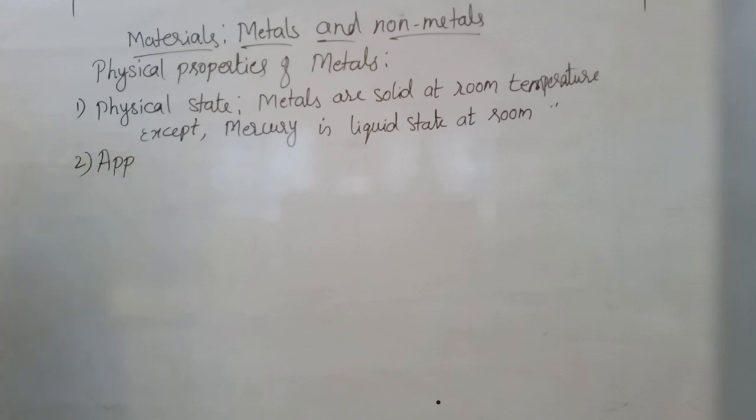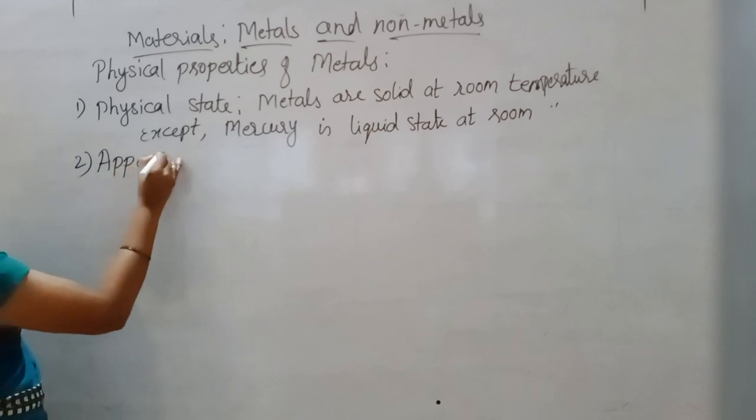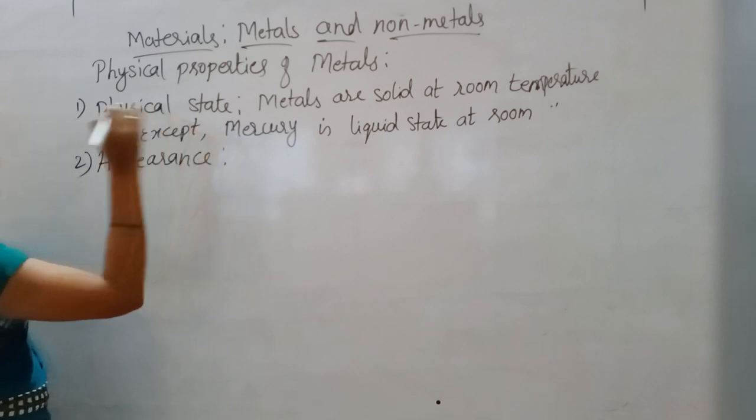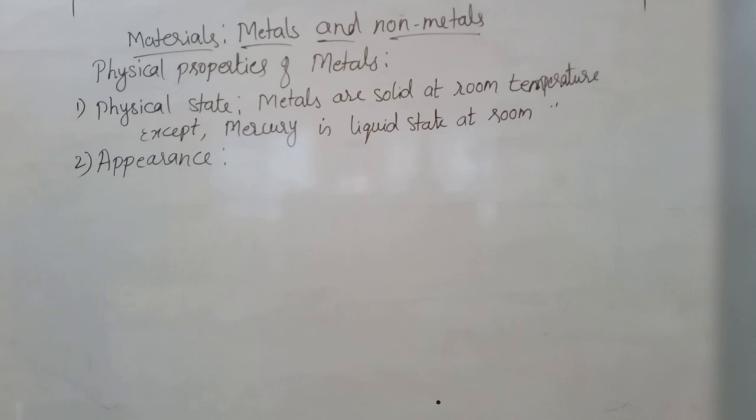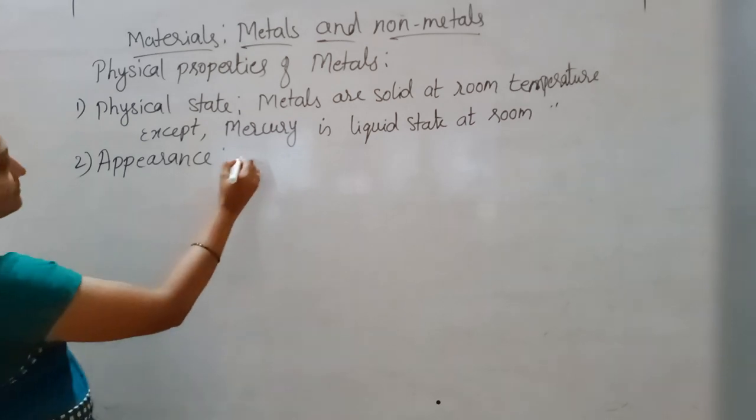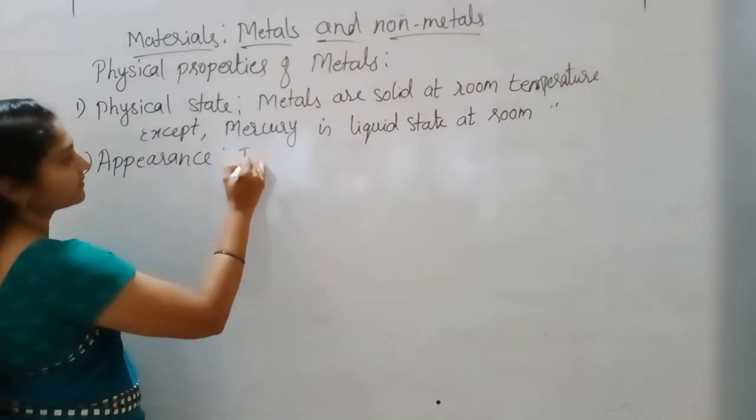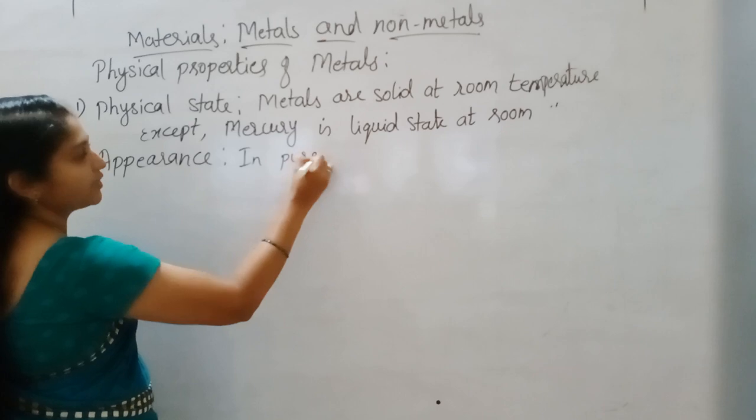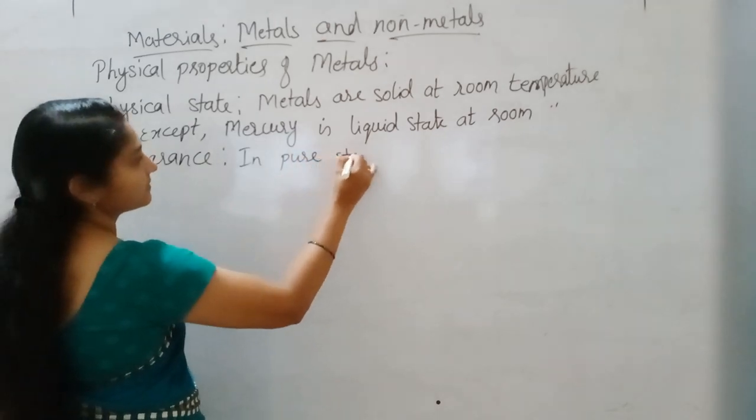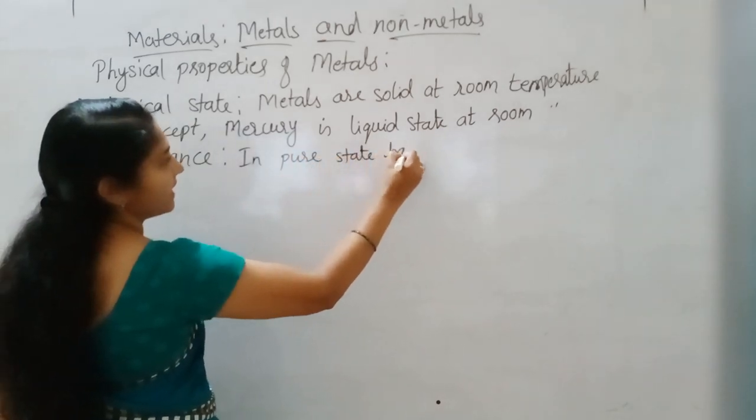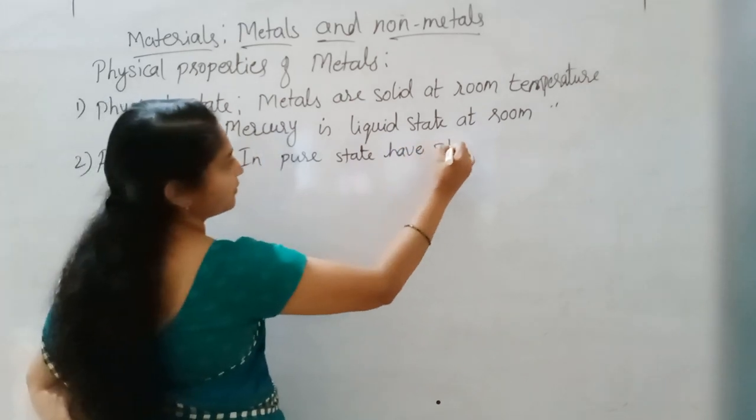Then the next physical property of metals is their appearance. Appearance means what? Here, how do they appear in their state? Okay. Metals in pure state have a shining surface. Metals in pure state have shining property.